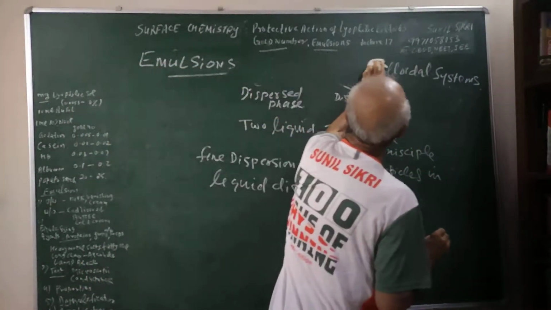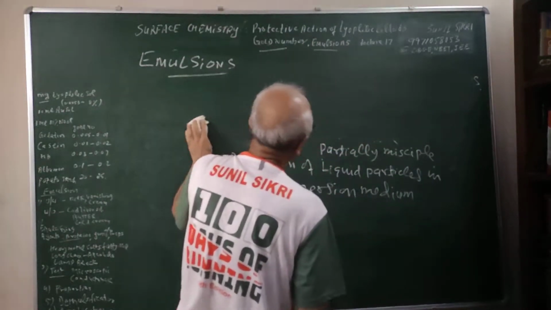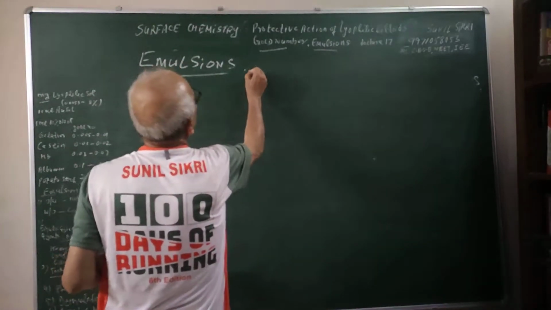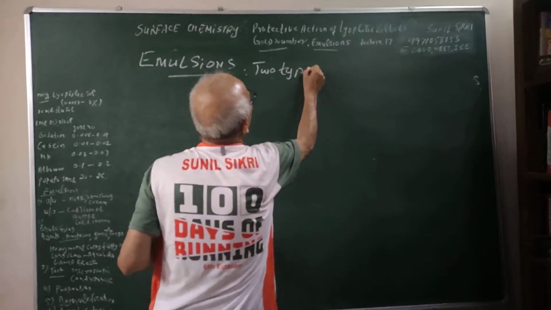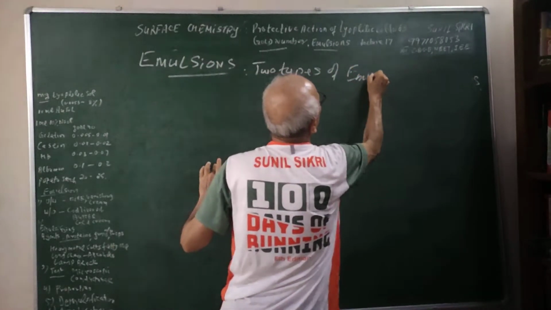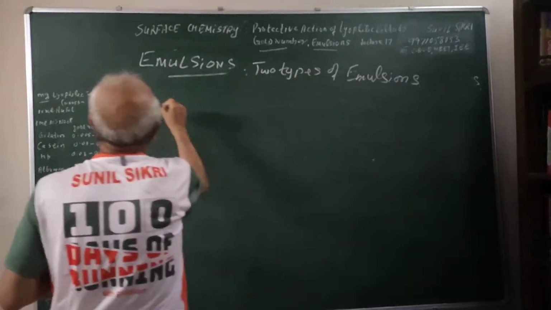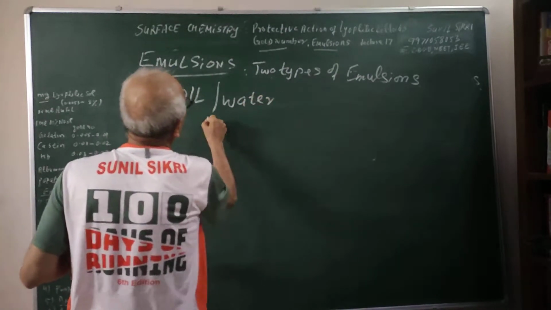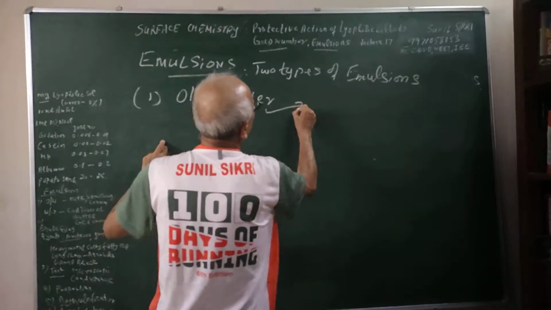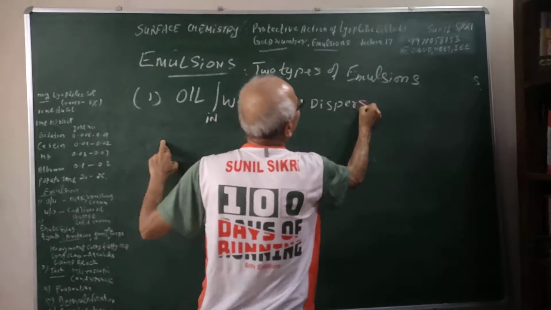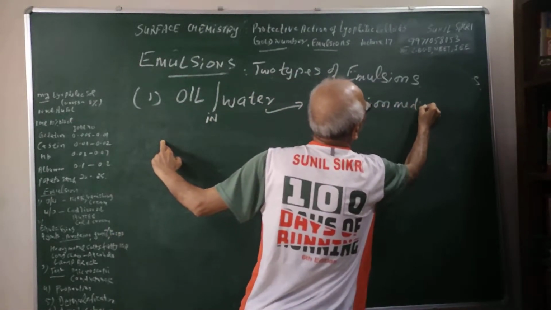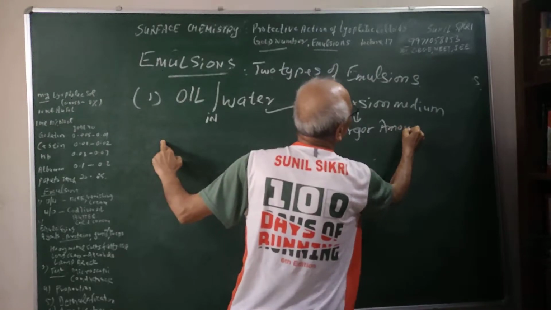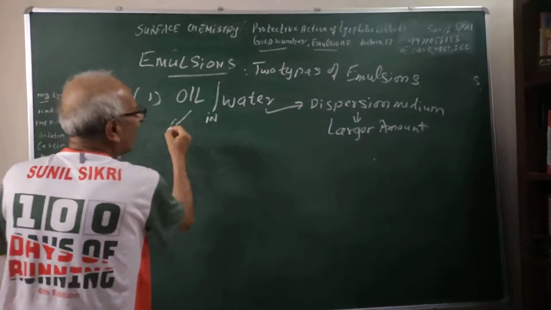Usually we are going to talk of emulsions in which one of the components is water. So we are going to talk of two types of emulsions. First one I am saying is oil in water. So here water is my dispersion medium. It is present in larger amount, and oil is also a liquid.